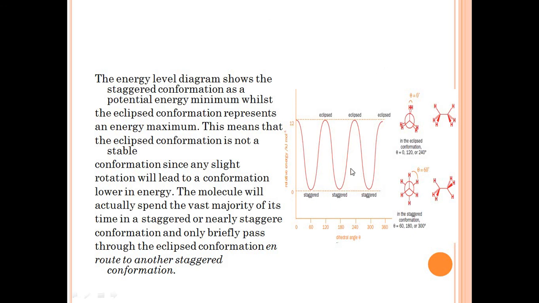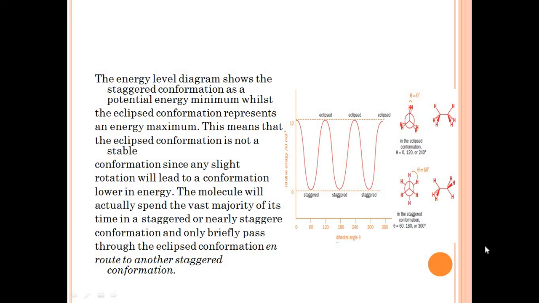So this is an energy profile diagram of the stability pattern of the ethane molecule when it is continuously changing its structure by rotating the carbon hydrogen single bond to attain different structures. This is first a staggered conformation, where the angle between the hydrogen of the first carbon atom and the hydrogen from the second carbon atom is 60 degrees.